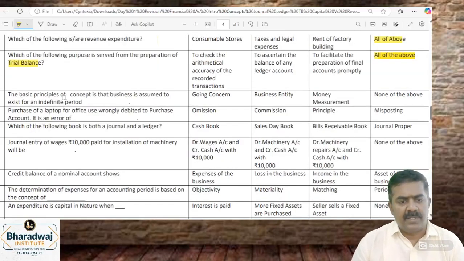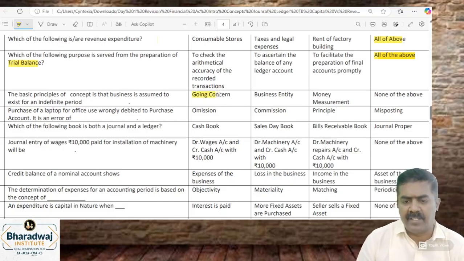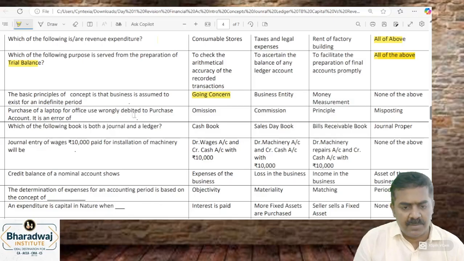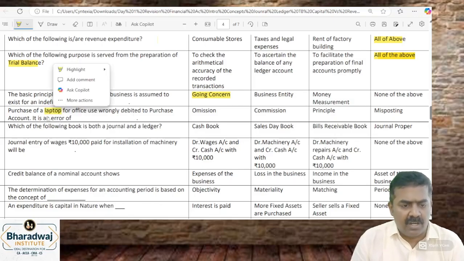The basic principle of dash concept: businesses are assumed to exist for an indefinite period. Going concern. Business will continue for a longer period in the concept. Going concern concept.